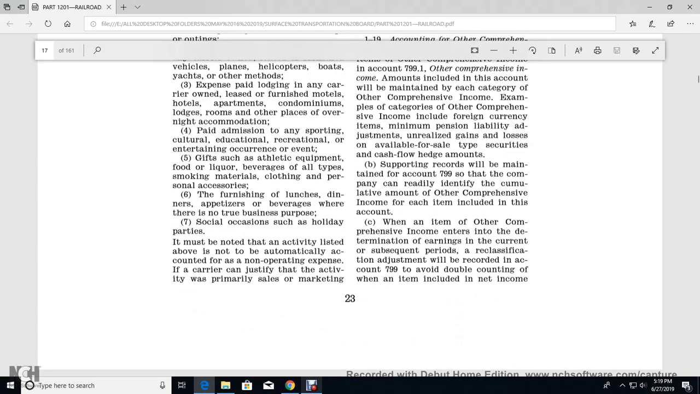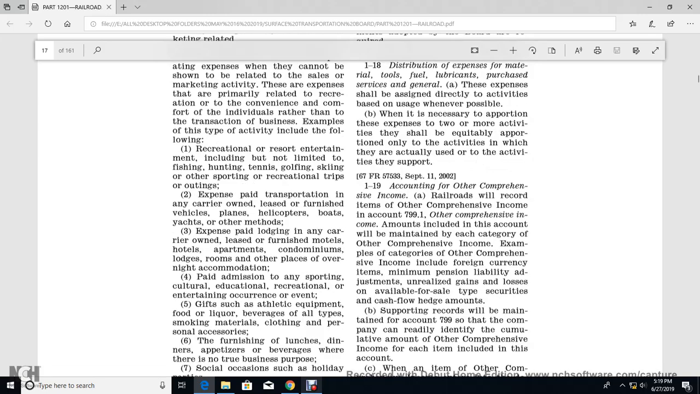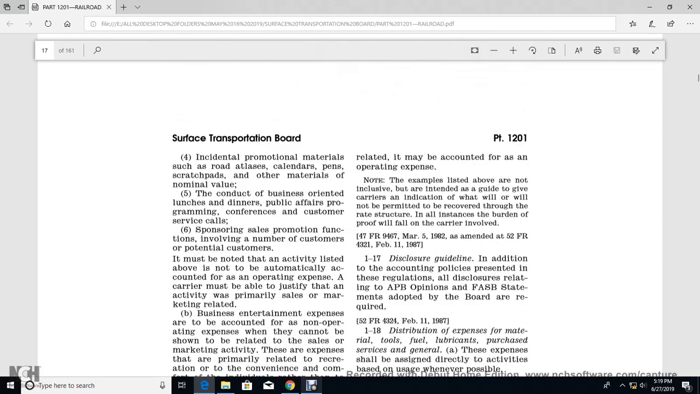Special occasions such as holiday parties must be noted, but the activities listed above are not to be automatically accounted for as non-operating expense. The carrier must justify that the activity is primarily sales and marketing related to be accounted for as operating expenses. And I'm not going to read the note.